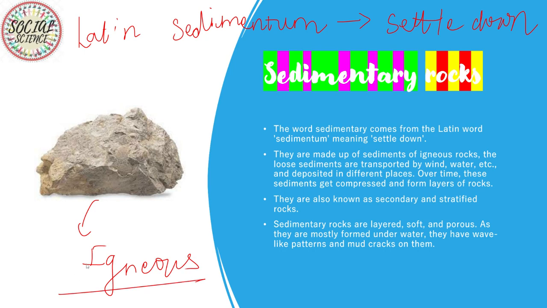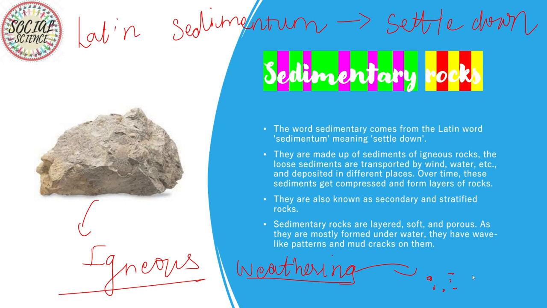Do you know what weathering is? When igneous rocks undergo the process of weathering, sedimentary rocks form. When weathering happens, the small pieces are known as sediments.